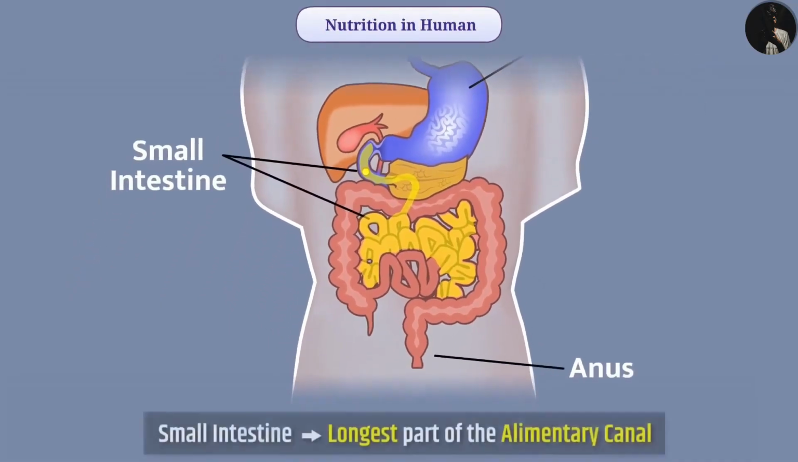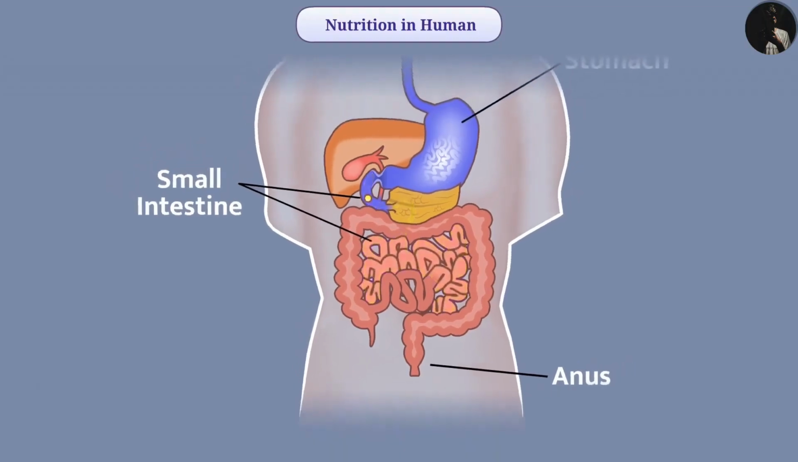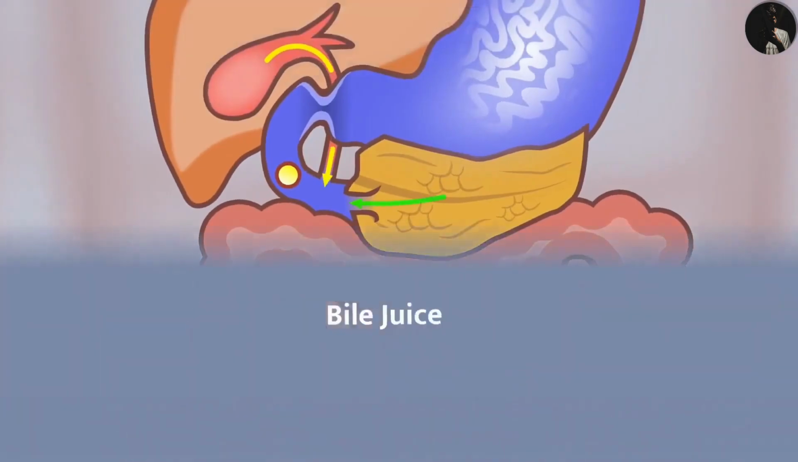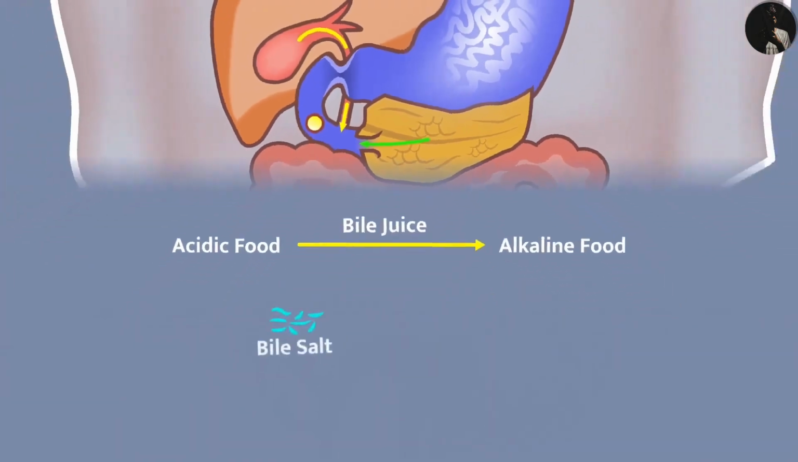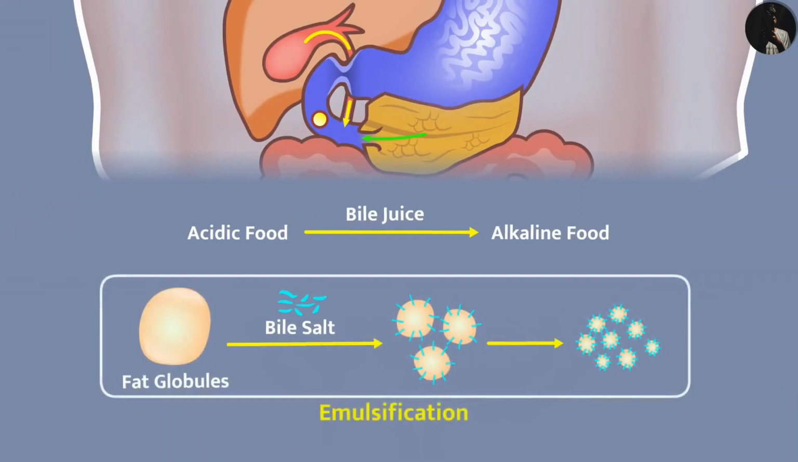The small intestine is the longest part of the alimentary canal. The small intestine is extensively coiled and due to this, it is fitted in the compact space. The small intestine receives secretions from the liver and pancreas. Bile juice secreted by the liver makes the acidic food alkaline, and the bile salt present in the bile juice breaks down large fat globules into small fat globules, due to which the efficiency of enzymes increases.